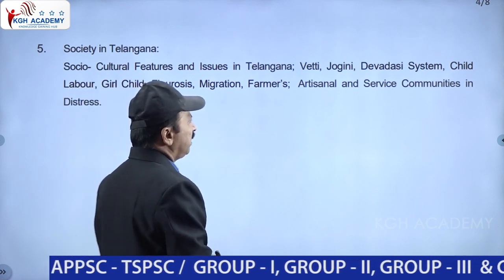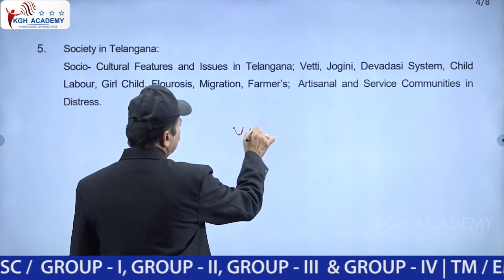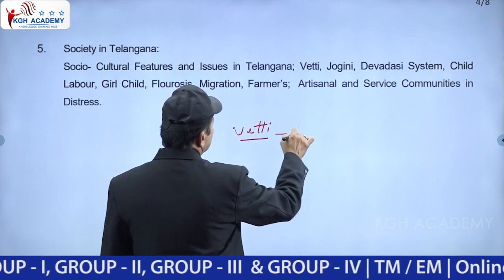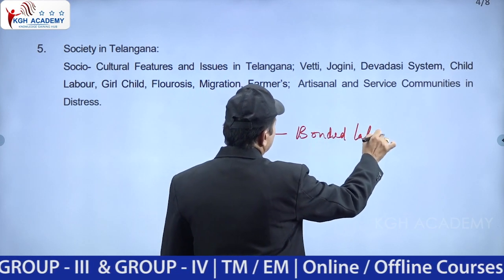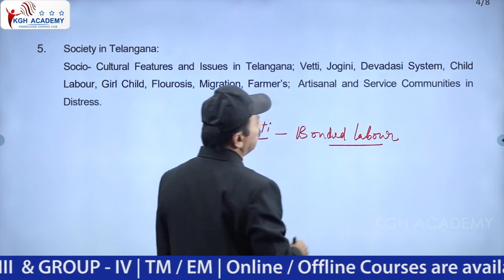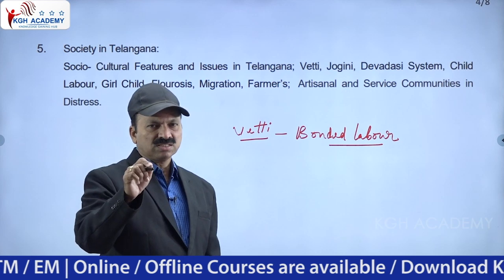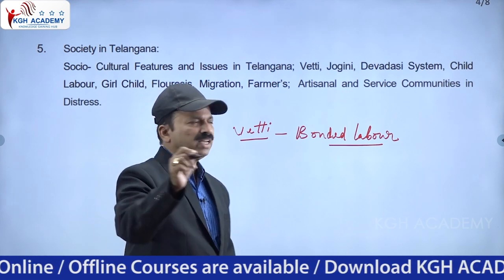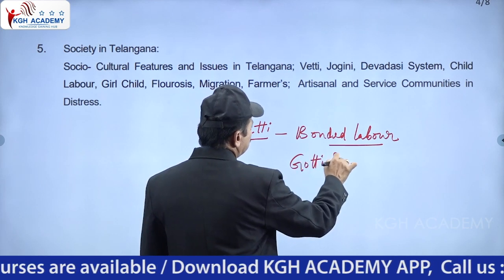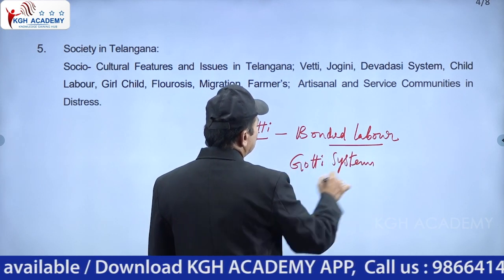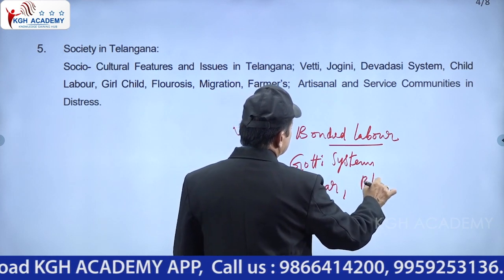So what is Veti? Veti is called the bonded labor system. This Veti is called bonded labor. This bonded labor is of three types: one is the Gutti system, one is the Begar system, and one is the Bagela system.